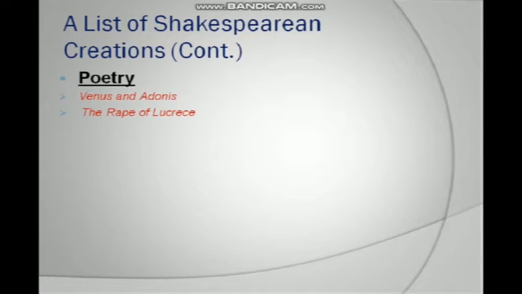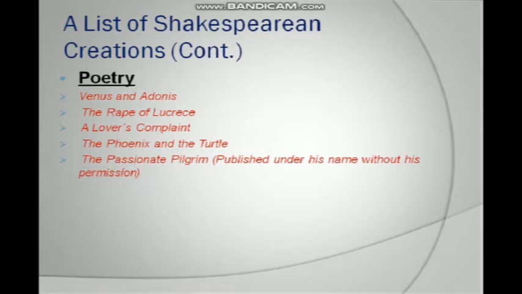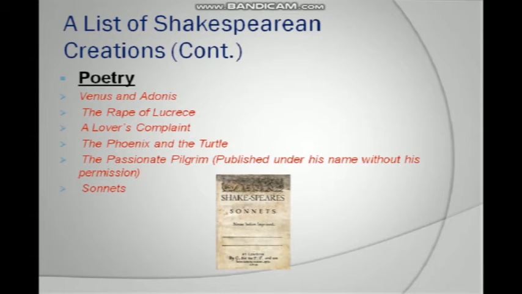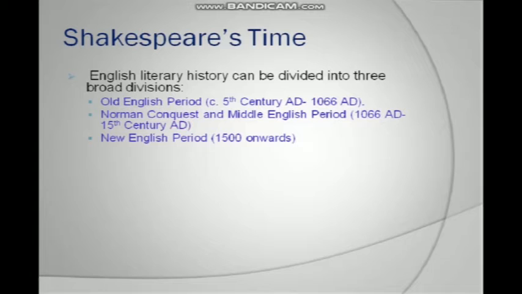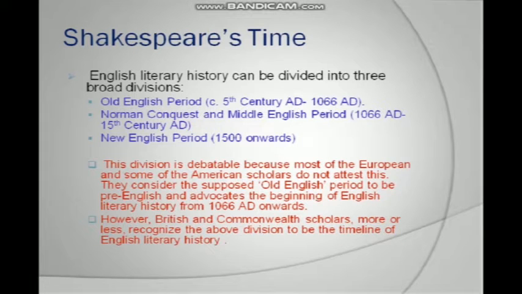A list of Shakespearean creations, continued. Poetry: Venus and Adonis, The Rape of Lucrece, A Lover's Complaint, The Phoenix and the Turtle, The Passionate Pilgrim, published under his name without his permission, and the Sonnets.